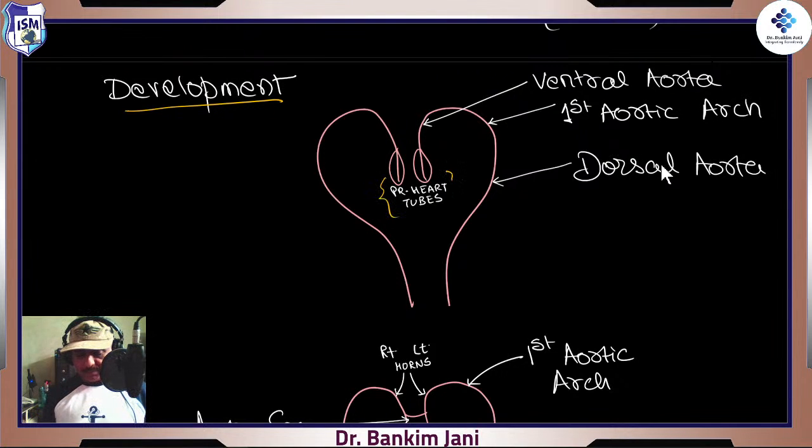See, this was nothing but all those primitive heart tubes, 2 separate heart tubes, and then there was the ventral aorta, first aortic arch, and the dorsal aorta, and they are present on both the sides, because we saw that as the heart tubes develop, they have something as an input, something as an output, right? Inflow tract and the outflow tract.